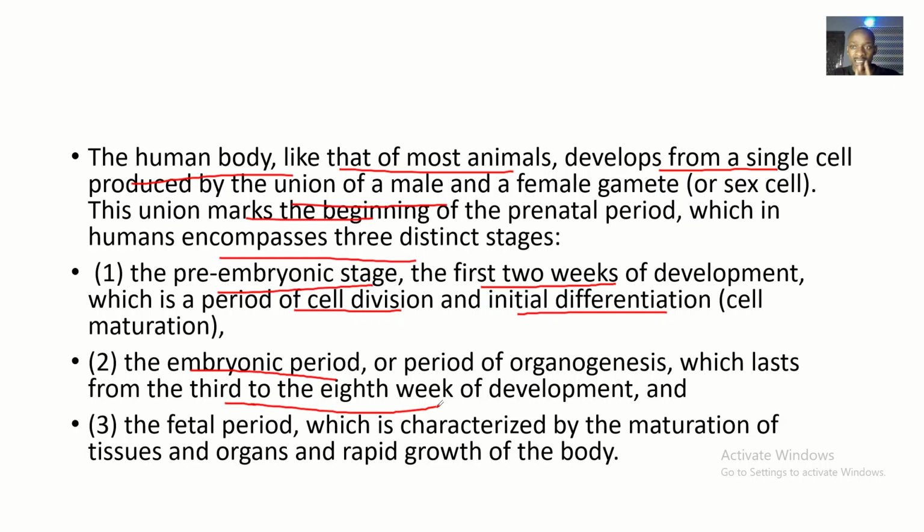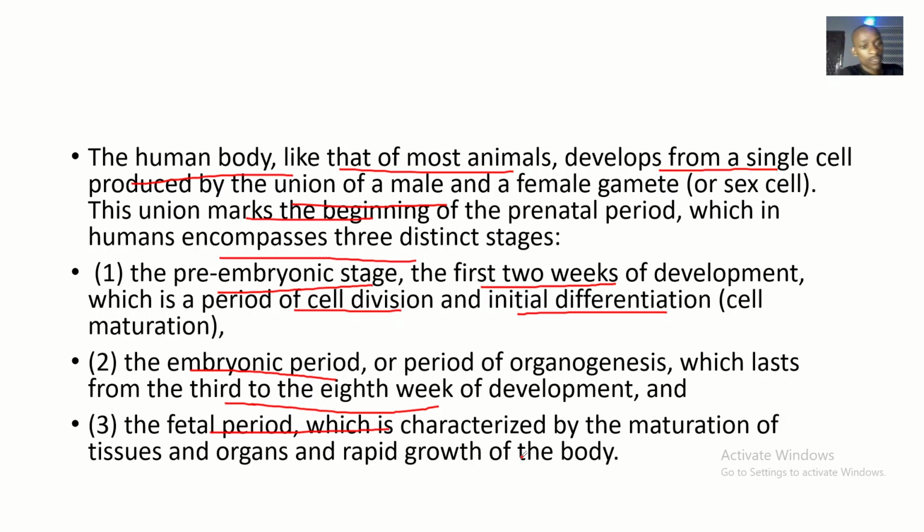Now you have seen the durations: the pre-embryonic is just the first 2 weeks, the embryonic is from the third week to the 8th week. Then the fetal will be from the 9th week until you are giving birth. The fetal period is characterized by maturation of tissues and organs and rapid growth.